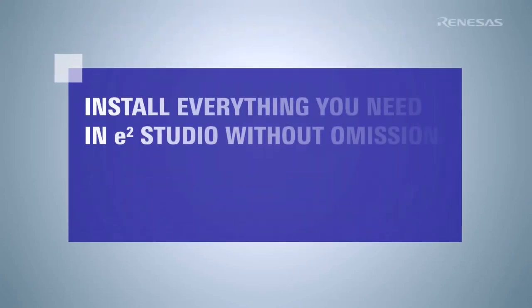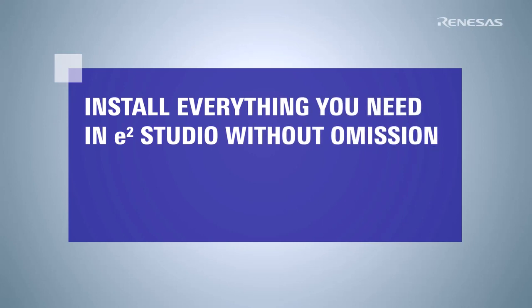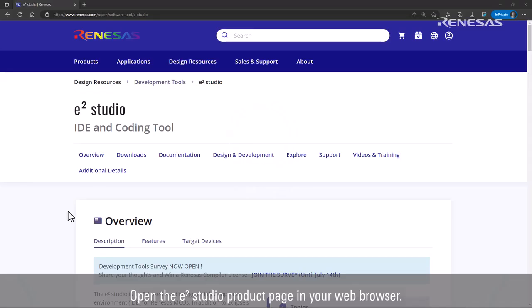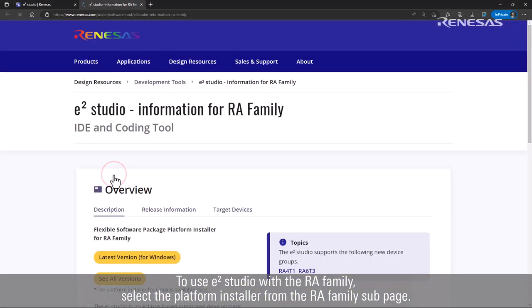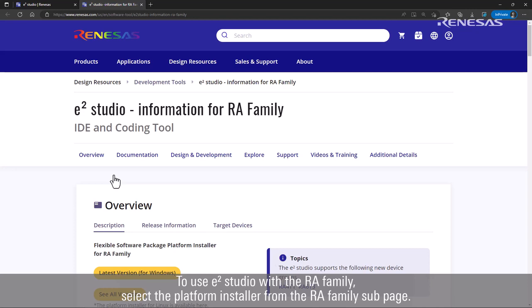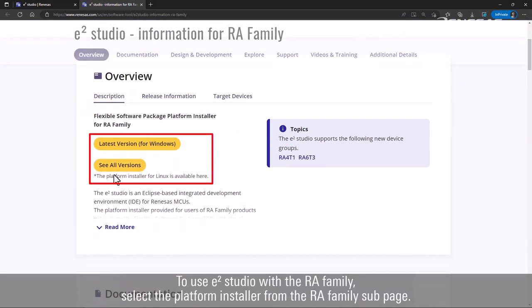This video will show you how to install everything you need to develop in e² studio without omission. Open the e² studio product page in your web browser. To use e² studio with the RA family, select the platform installer from the RA family subpage.